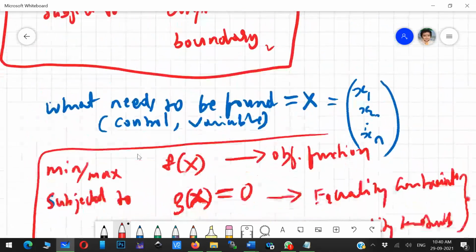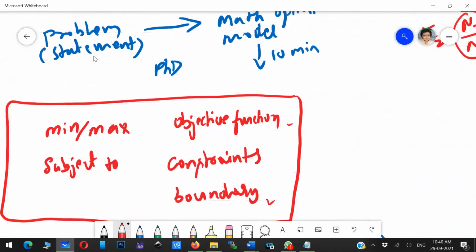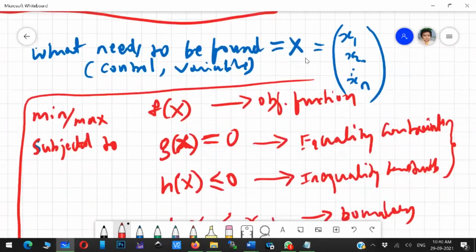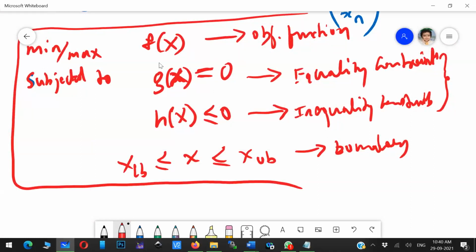So from problem to mathematical model: whatever problem you have, you should be in a position to convert it to this format. If you can convert it to this format, then you can solve it and get whatever result you want. Is that clear? Is this mathematical formulation clear?